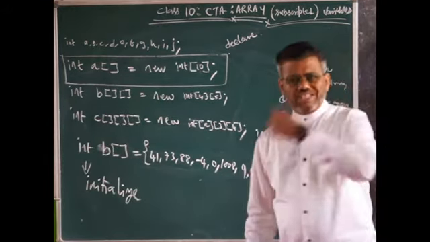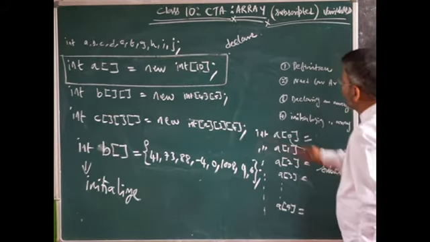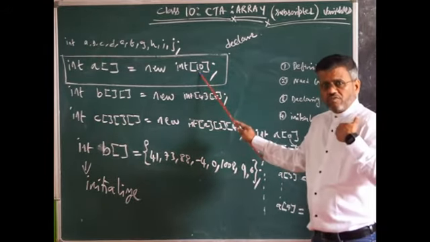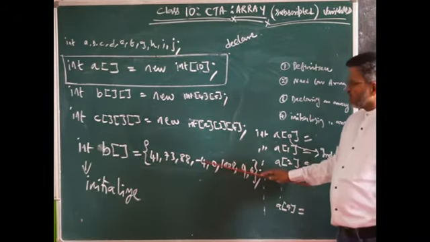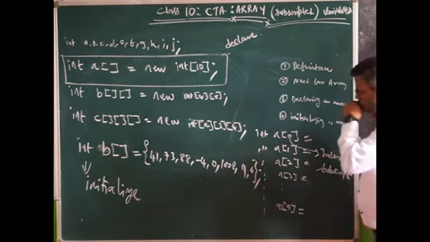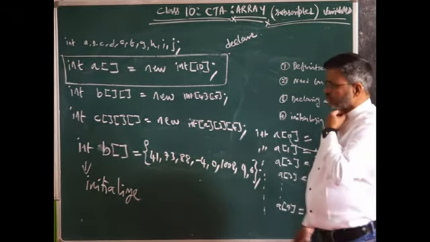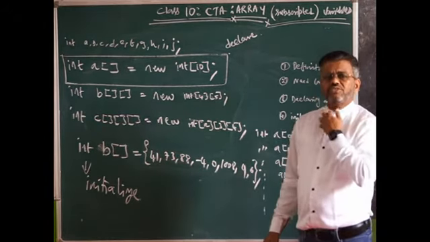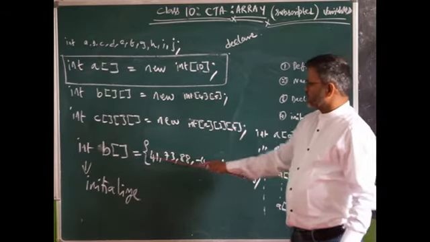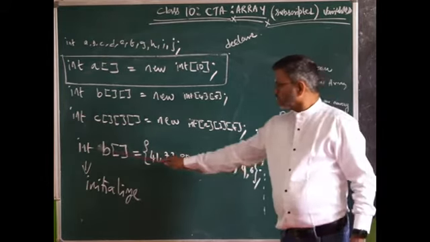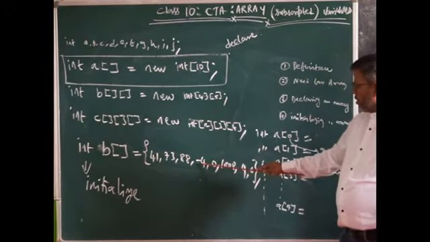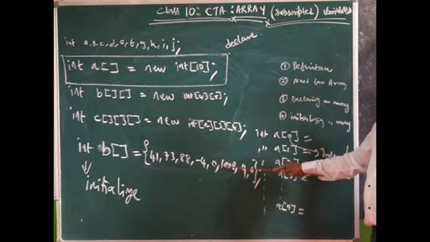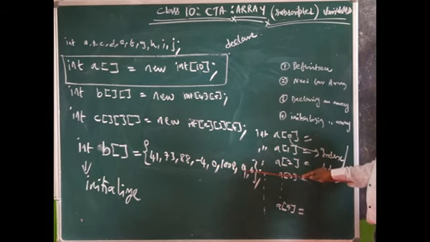So this array reserves the space. Whatever we, the user, want, we can store, we can input. But in this case, I already initialized the values. What do you mean by initializing? This would be the 0th element of B. B of 0 is 41, B of 1 is 73, B of 2 is 88, B of 3 is -4, B of 4 is 0, B of 5 is 108, B of 6 and B of 7.